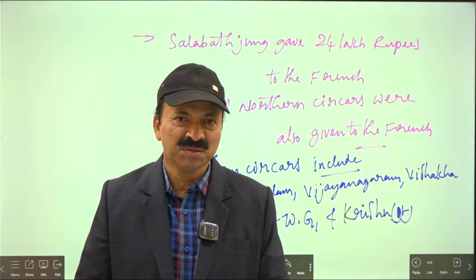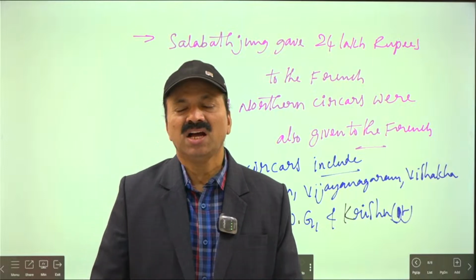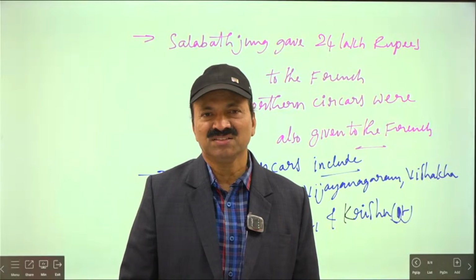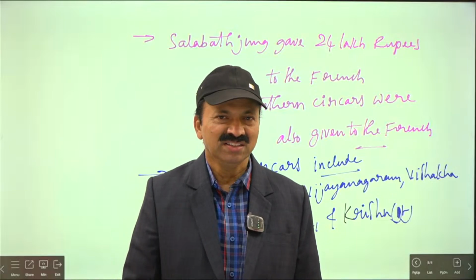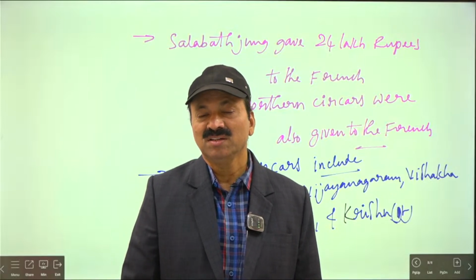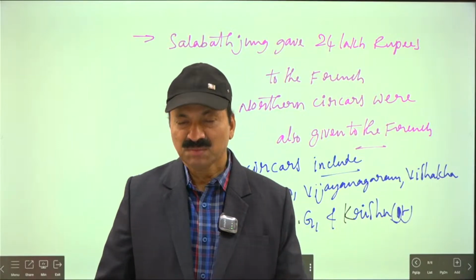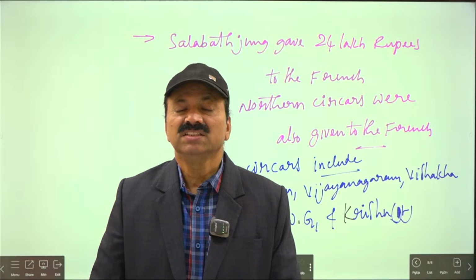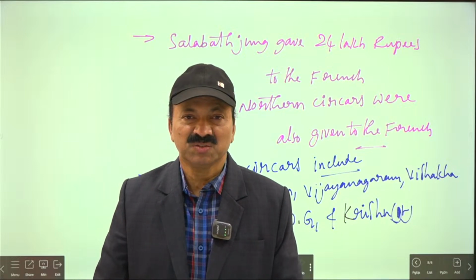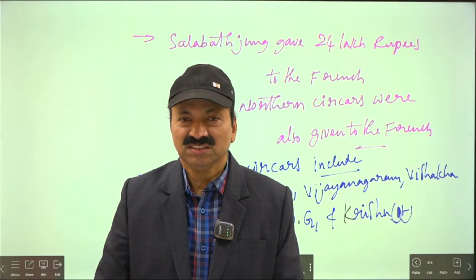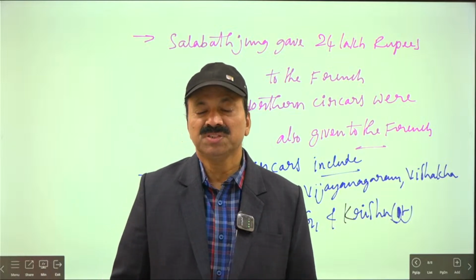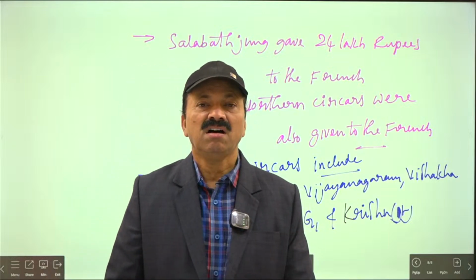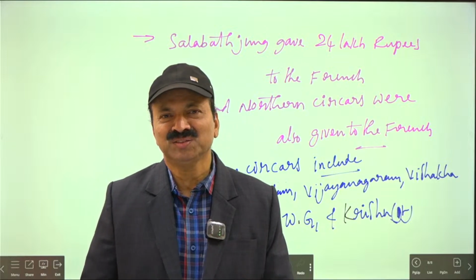Vijayanagaram Jamindar Vijayaramaraju and Bobili Jamindar Pedaranga Rao both lost their lives. That you have to remember. Bussy wanted to gain the support of this one especially. Vijayaramaraju's son was Ananda Gajapati Raju.